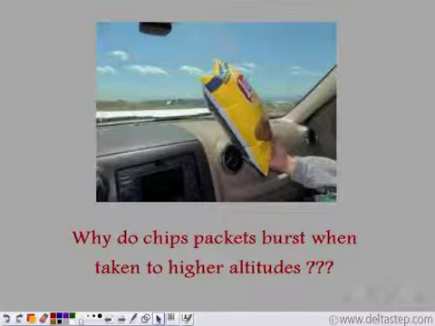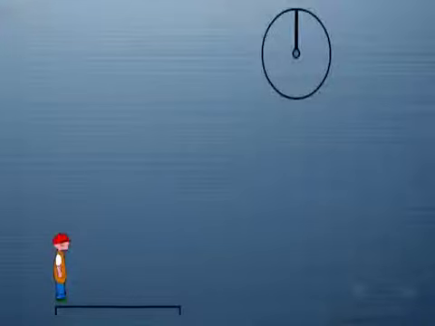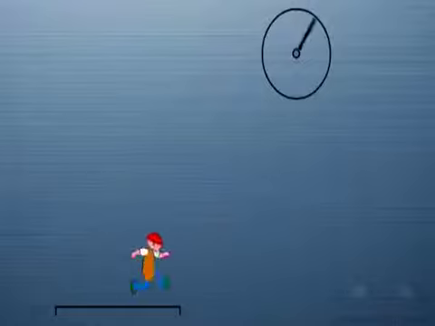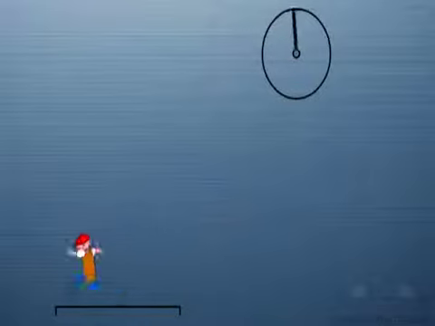Think about it. So we have a person, he's running. Let's count the number of times the person hits the boundaries in 1 minute. 1, 2, 3, 4, 5, 6, 7, 8. So in 1 minute, the person touches the boundaries 8 times.